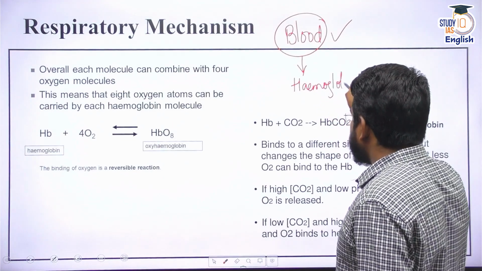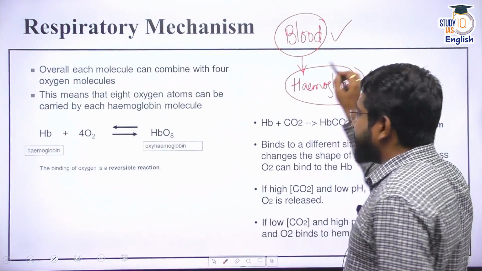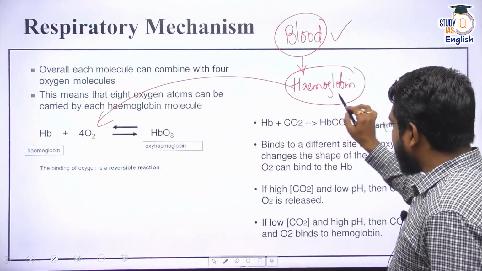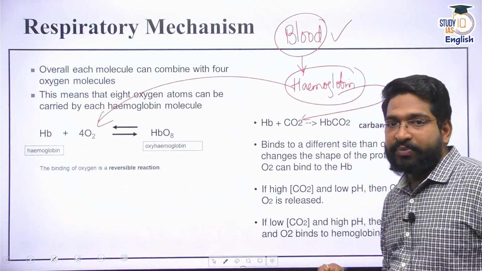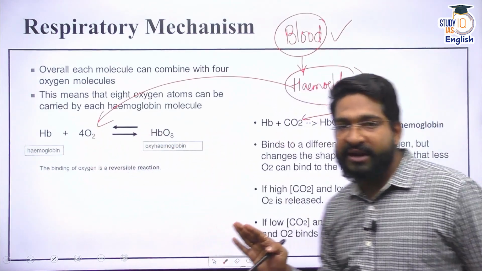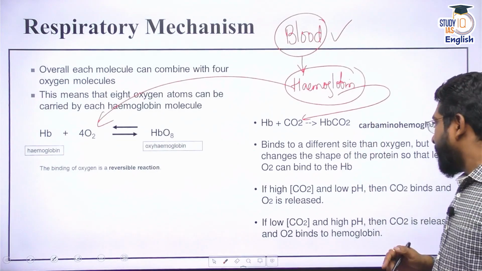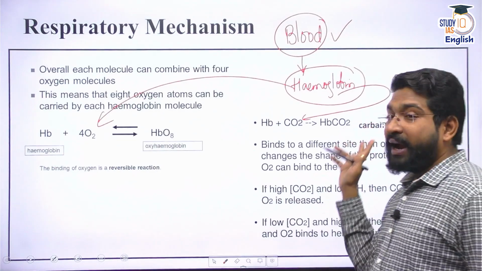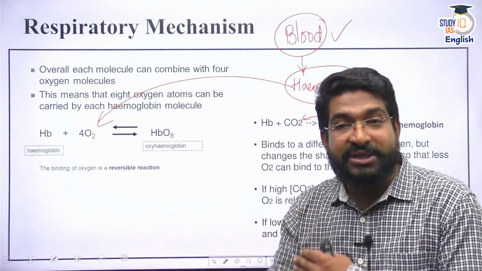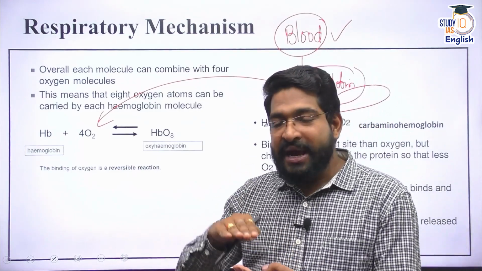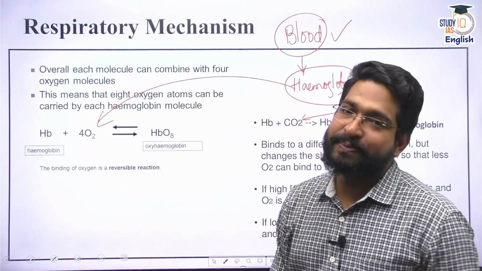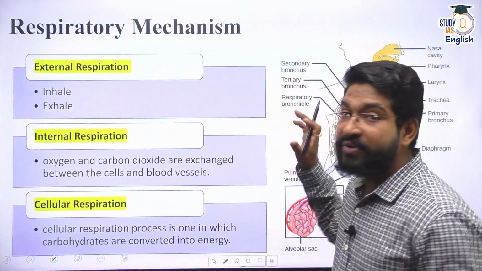Now what happens? This hemoglobin can reversibly react with oxygen, and it can reversibly react with carbon dioxide as well. Through this reaction with oxygen, it forms oxyhemoglobin. When it reacts with carbon dioxide, it forms carbaminohemoglobin. And at the alveolar sacs, it exchanges. The reversible reaction takes place, and oxygen is taken in, carbon dioxide is expelled out. That is the basic idea of respiration.